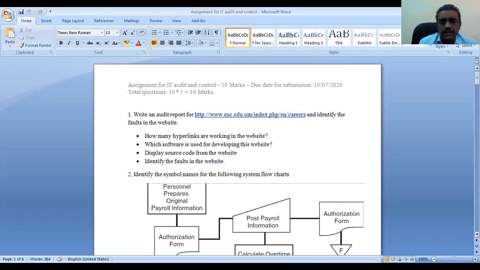What is IT audit? Those questions are important. What is internal audit, external audit, fraud audit? Okay. What is CISA? Okay, those things in the chapters are important. The questions are coming from the important chapters. This is from both the practical point of view and the theoretical point of view. You have to write the complete assignment.